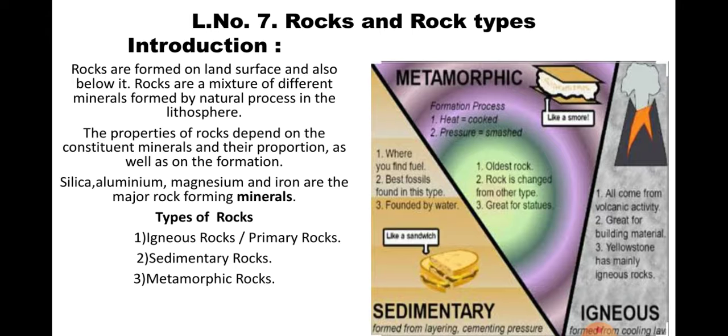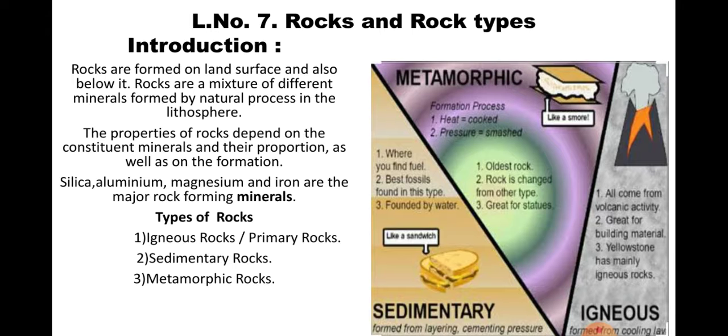Now you are going to study the three types of rocks: first is igneous rock, second is sedimentary, and third is metamorphic rock. As you see in the slide, you have the pictures. Igneous rock is formed during volcanic activity. When a volcano erupts, the material gets melted, and it all comes from volcanic activity.